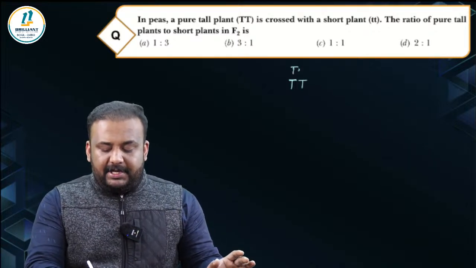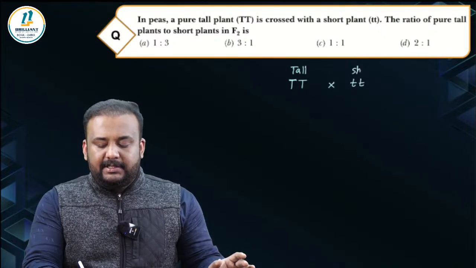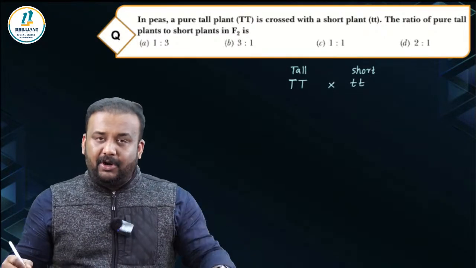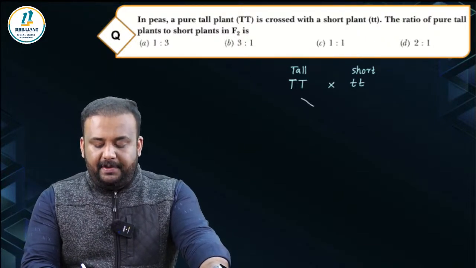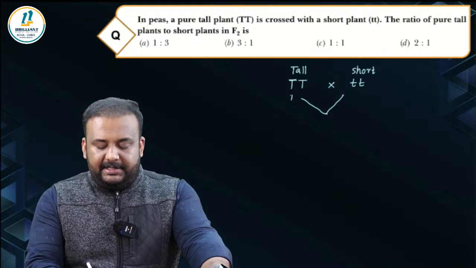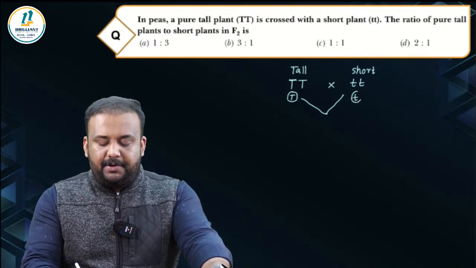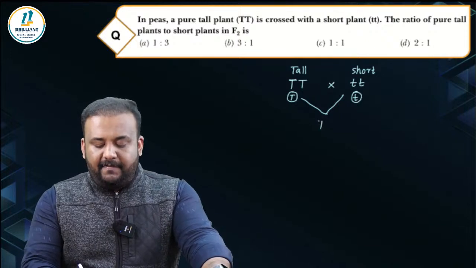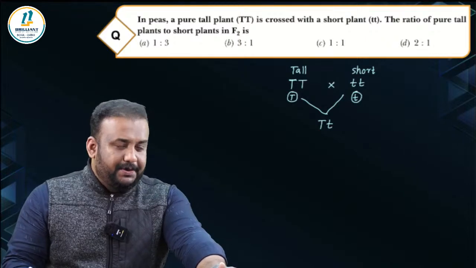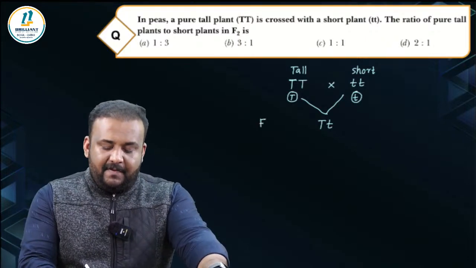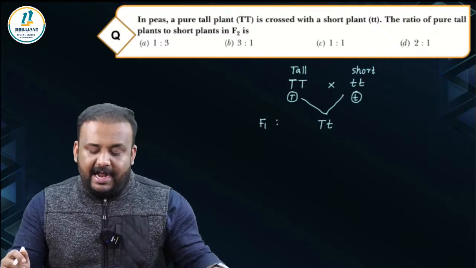So a pure tall individual can be written like this, and it is crossed with a short plant. A short plant can be indicated as small t, right? So when we cross these two individuals, this individual is going to produce one type of gamete only, that is capital T, and this individual is going to produce one type of gamete, that is small t. And we are going to see capital T, small t as the genotypic constitution of the generation obtained from the first cross, which is called the F1 or the first filial generation, right?